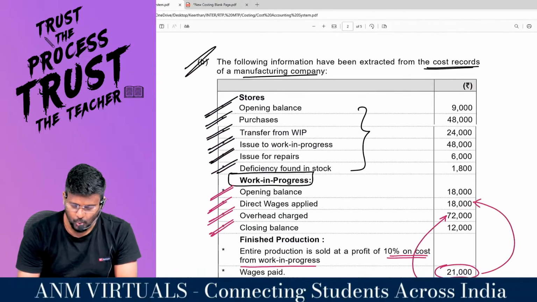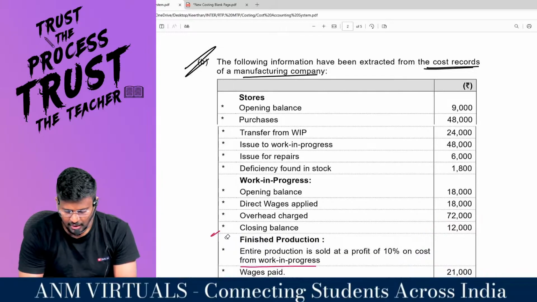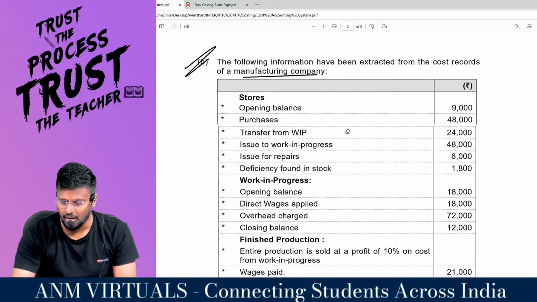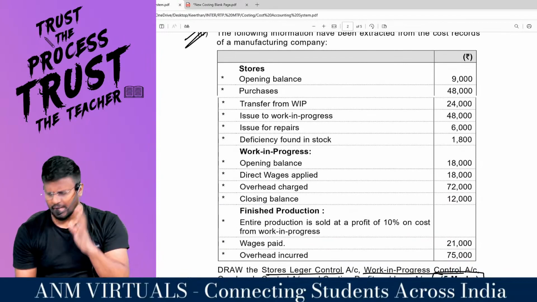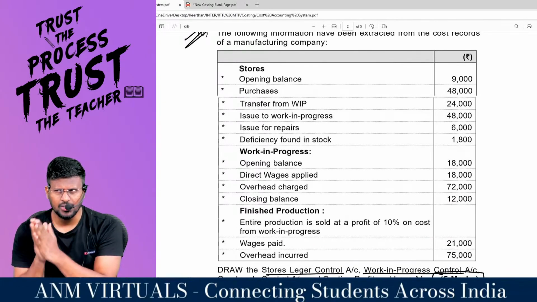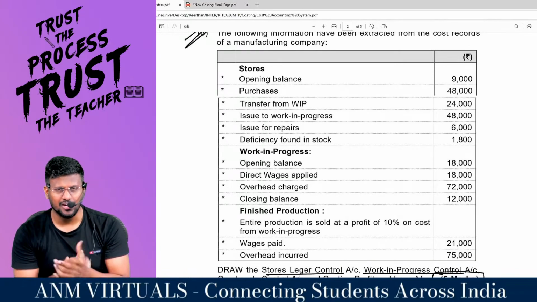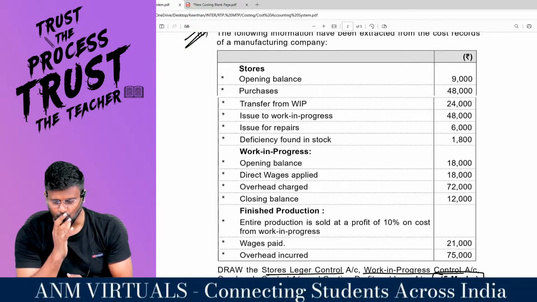A brilliant 5-mark question. If you are able to think logically, then there is nothing to learn by heart in costing. So, a very quick revision, join along with me. Stores ledger, opening balance: stores ledger control account debit side, to balance brought down 9,000. Purchases: stores ledger control account debit side, to cost ledger control account 48,000.